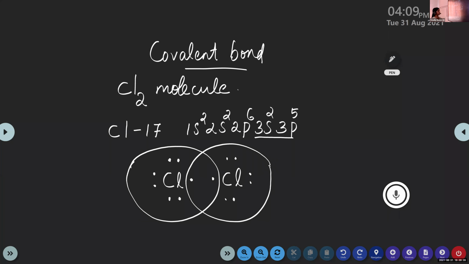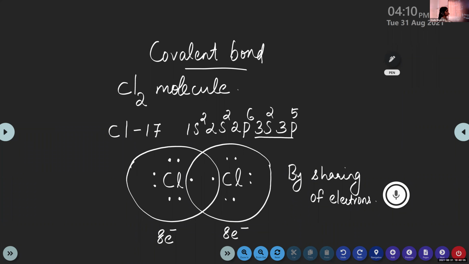Now count the total number of electrons in each chlorine atom. 1, 2, 3, 4, 5, 6, 7, 8. In the case of the next chlorine atom also 8 electrons. So both have 8 electrons in their outermost shell by sharing of electrons.